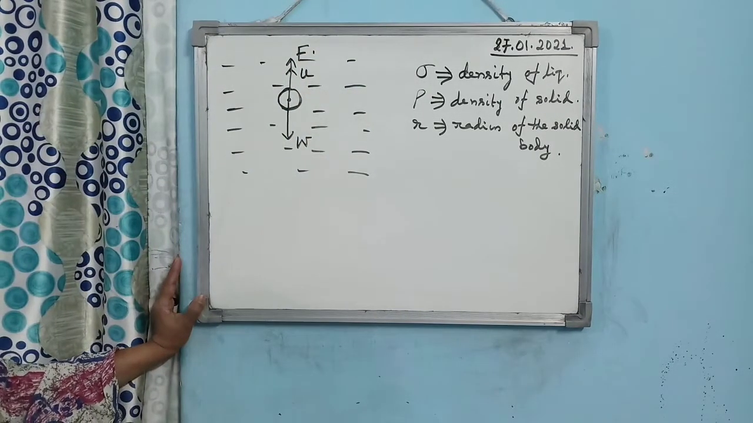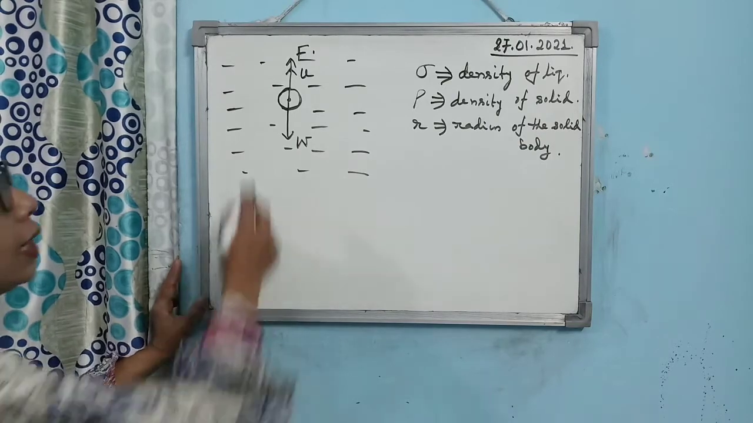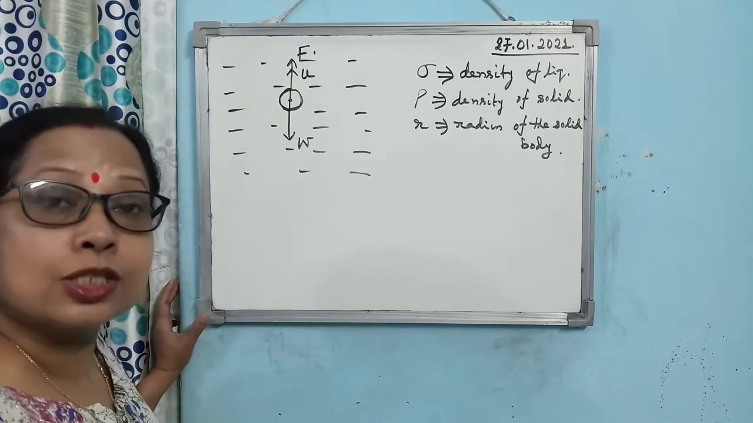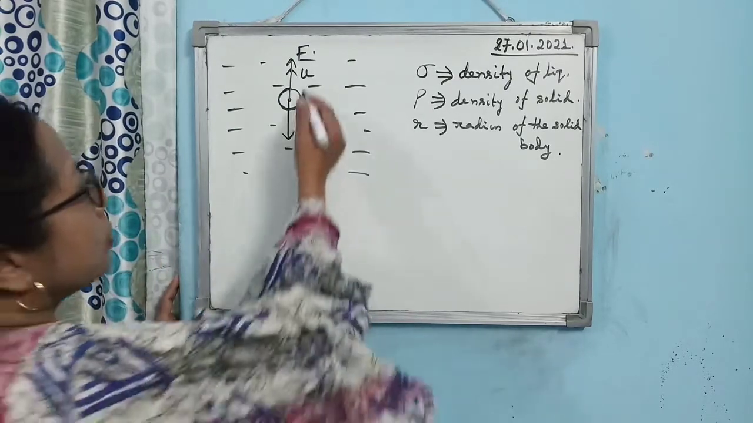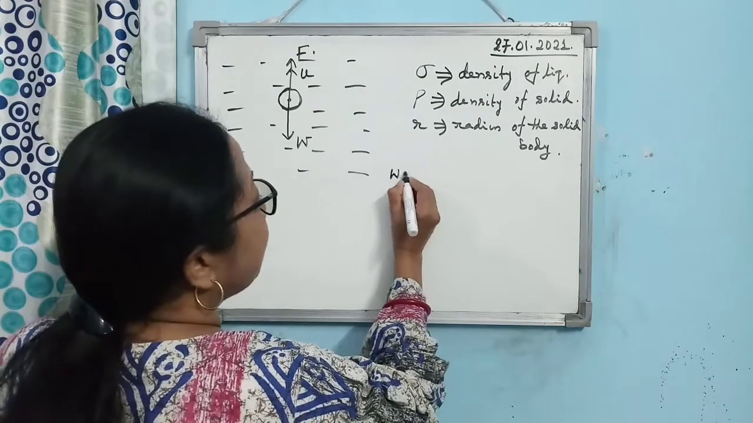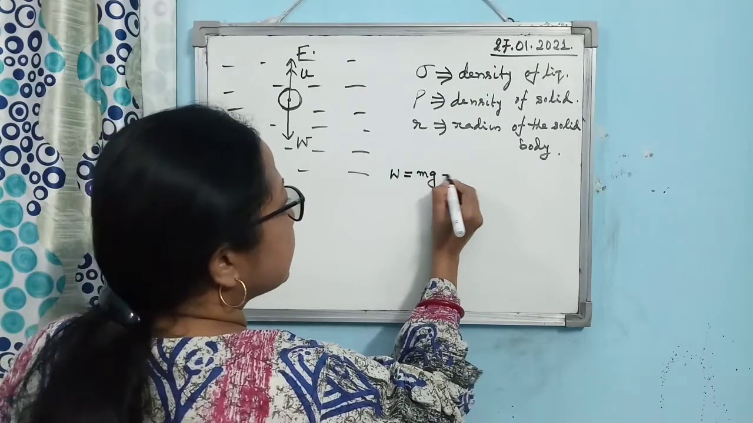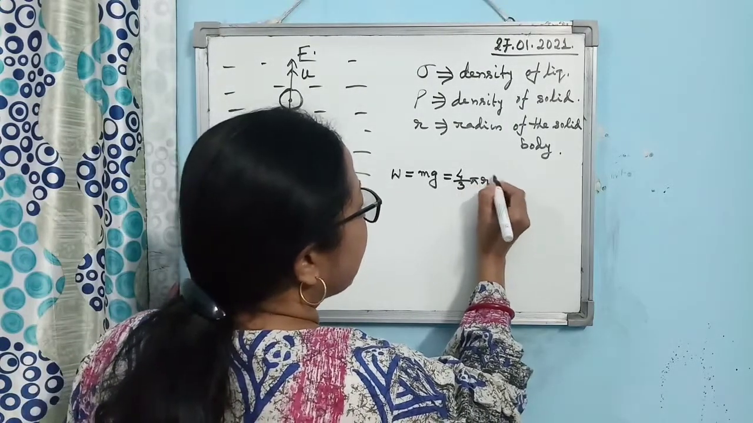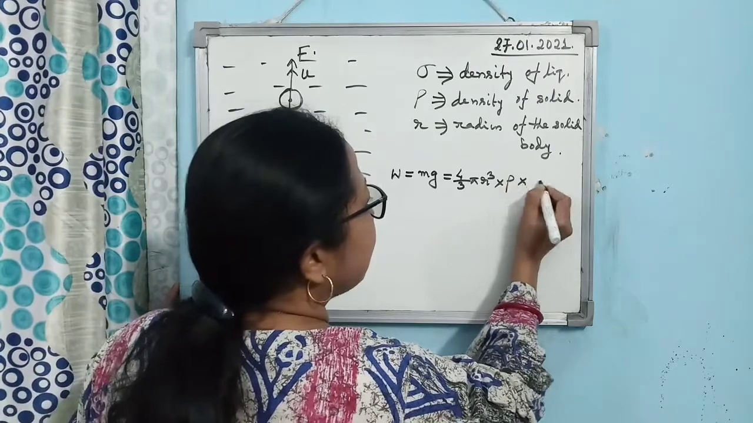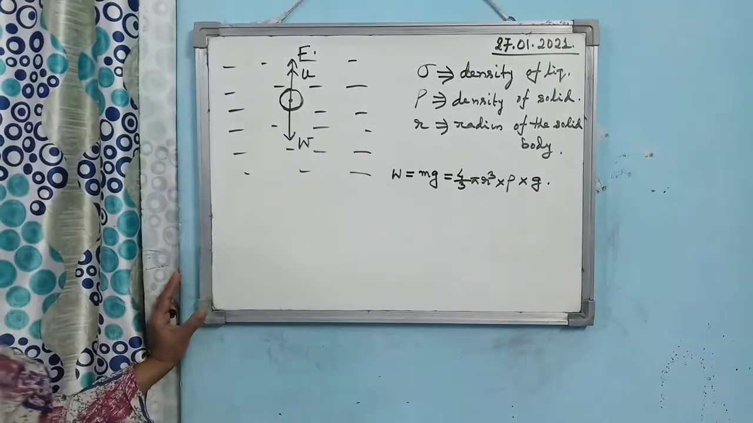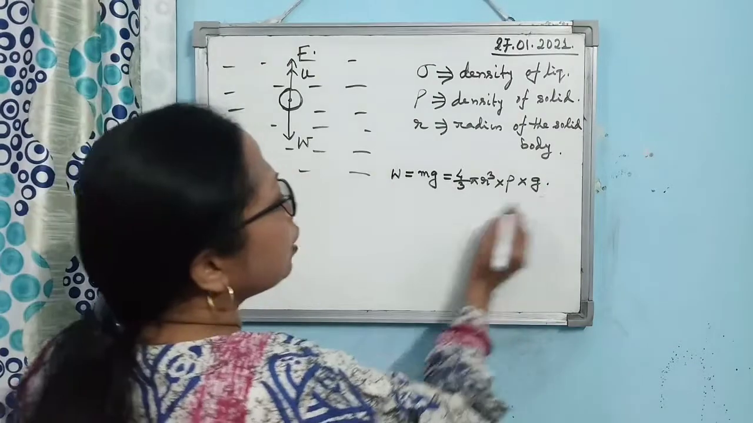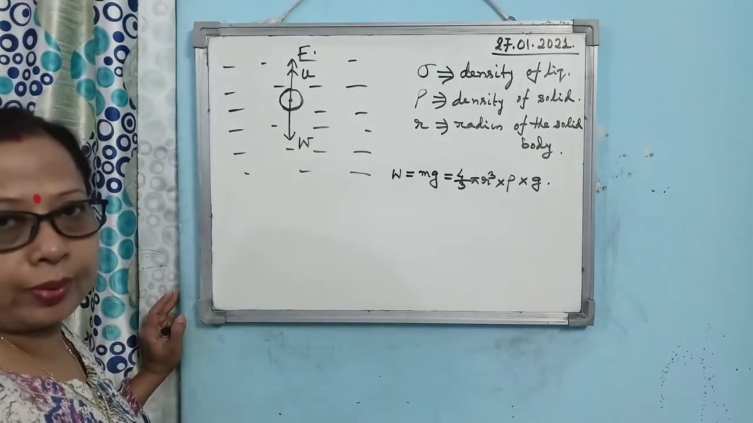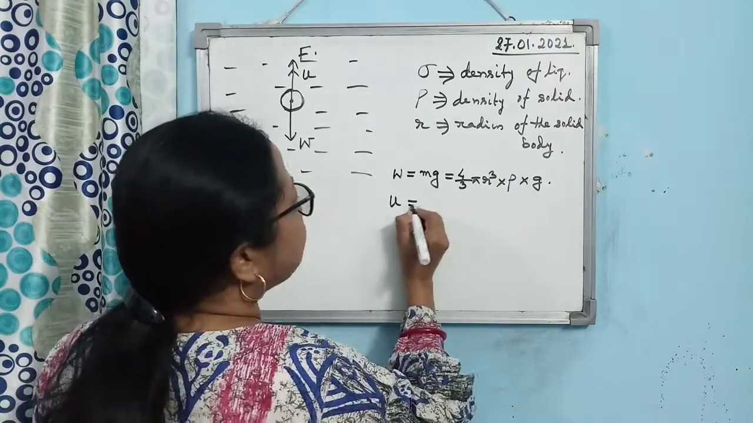Initially, if you consider V to be the velocity of the body, the velocity is small. Now you see how you can write the weight of the body. Weight is mass into g. Mass you can write as volume, 4/3 pi r cube, into density, into g. This is W. With time, W is not changing. W is constant always.